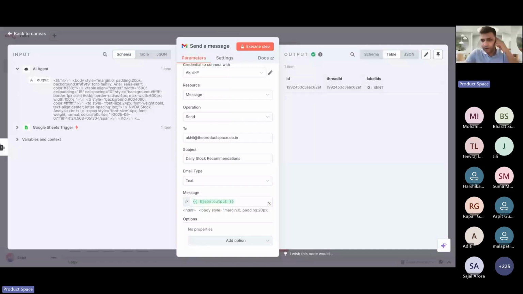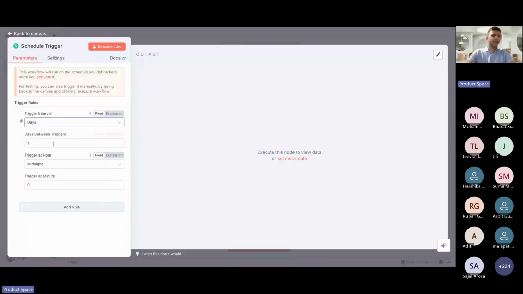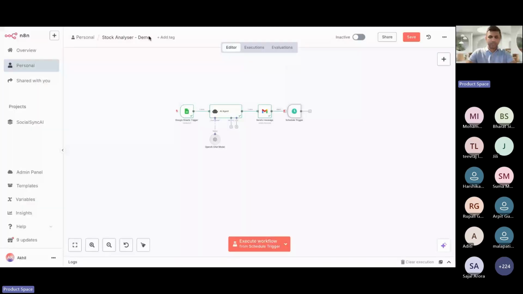How to trigger this agent automatically? You can have a sheet with all your stock information, and you can schedule a trigger. Instead of this Google Sheet as a trigger, you can click here and add a schedule. This trigger can run every day, and you can also set up a time, like 8 a.m. or 9 a.m. So you can set up different triggers depending on your use cases.